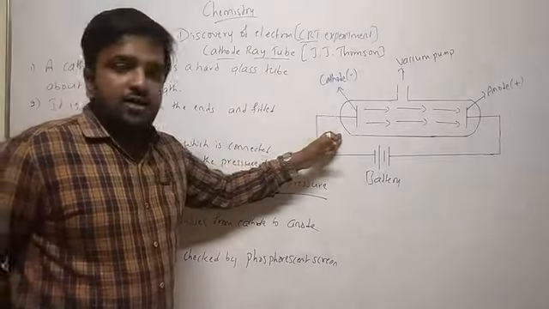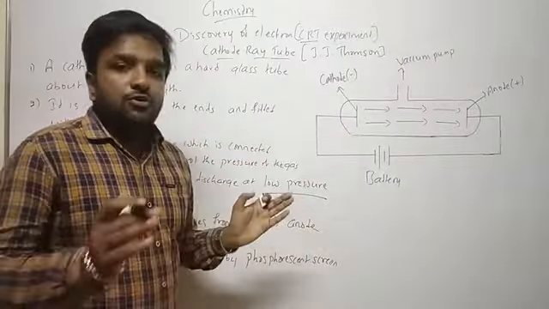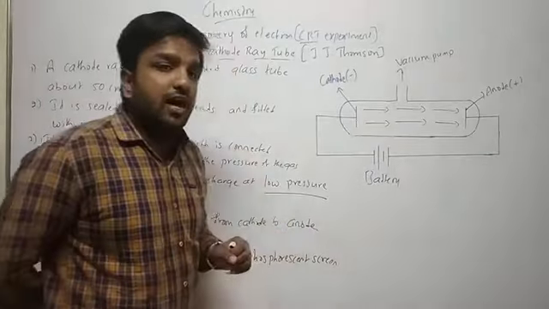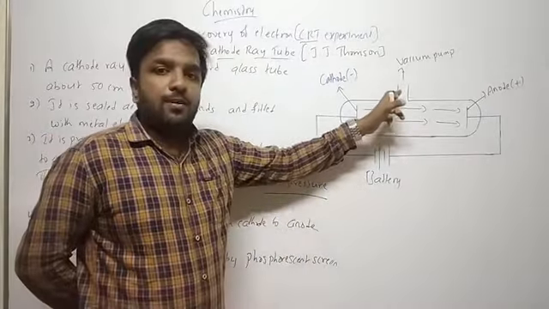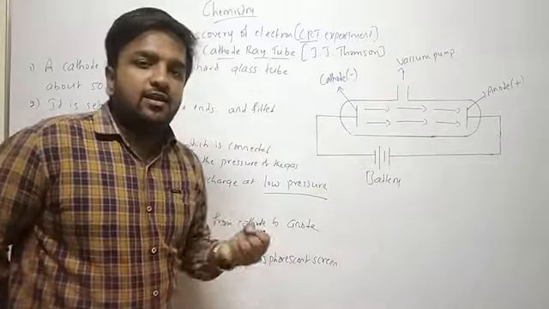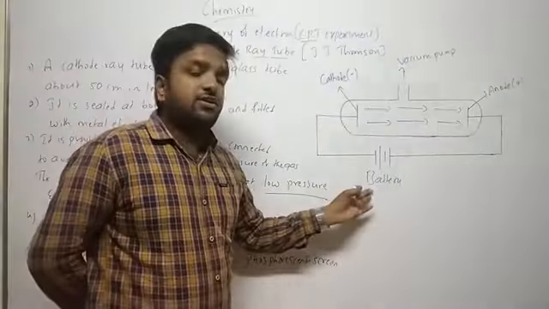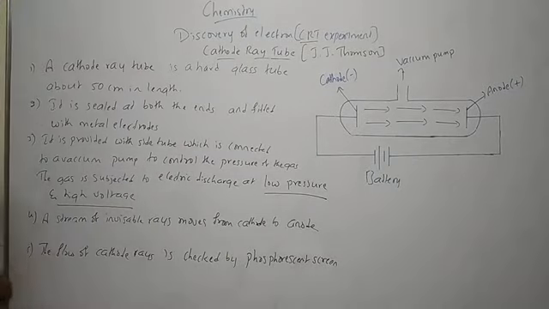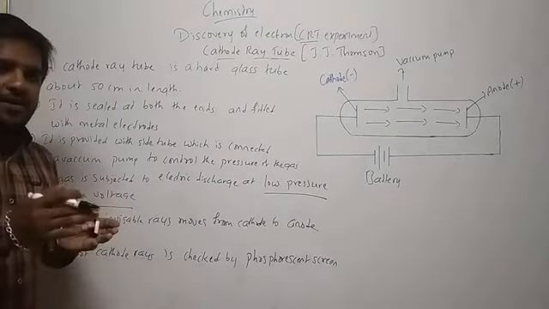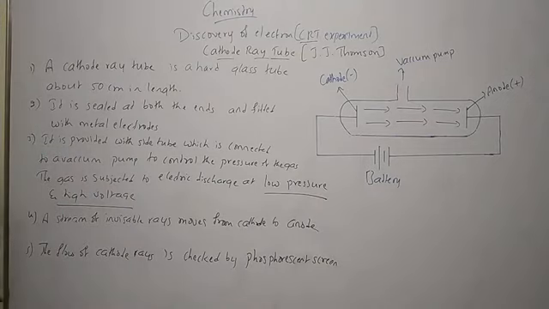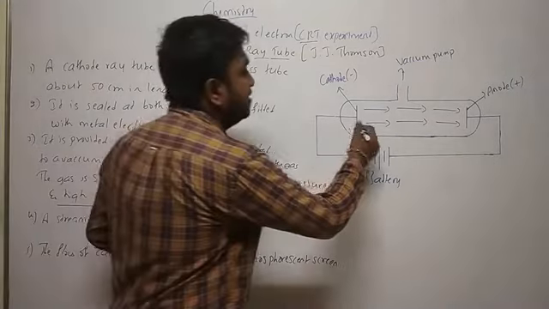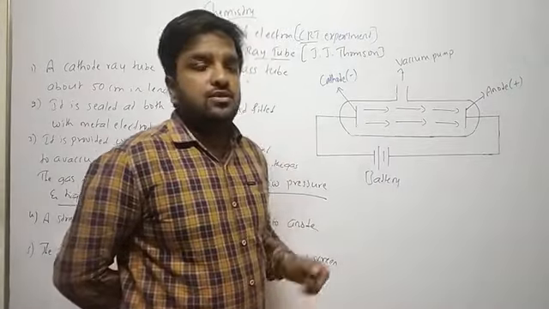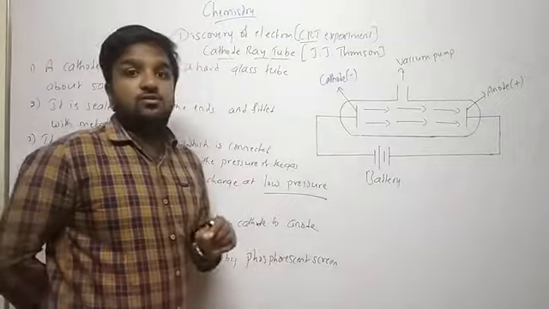So we have a hard glass tube and it is sealed at both the ends, and we have two metal electrodes, one is cathode and one more is anode, and we have a vacuum pump to create the low pressure gas, and it is also connected to a battery to get the high voltage. So the next thing is, as soon as the pressure is low and the voltage is high, a stream of invisible rays moves from cathode to anode. See, these rays we cannot see with the naked eyes.